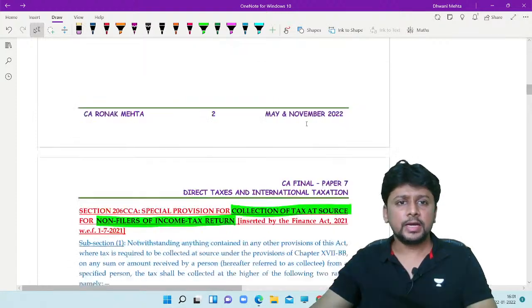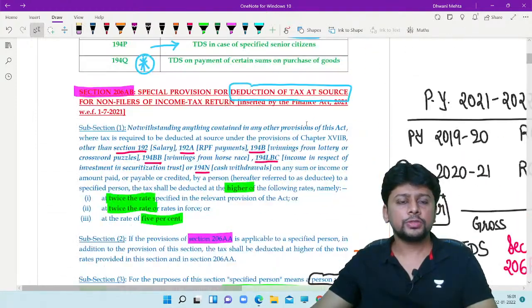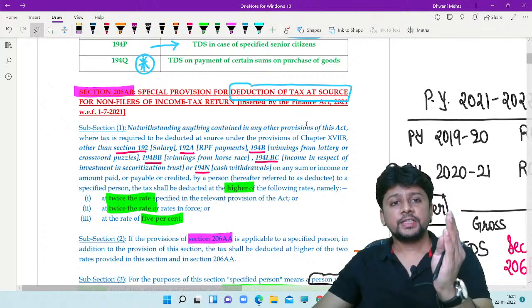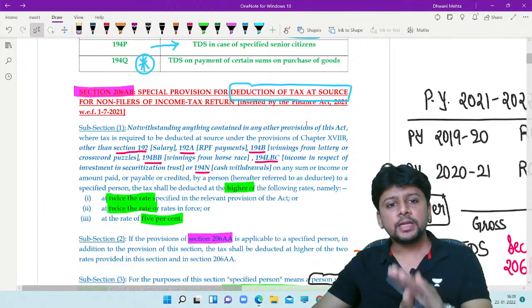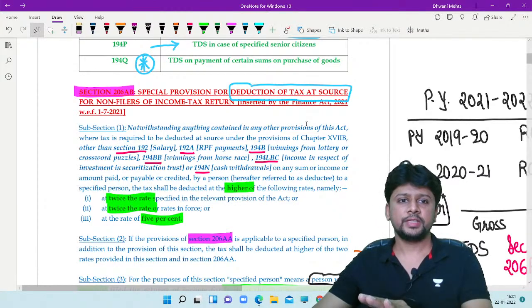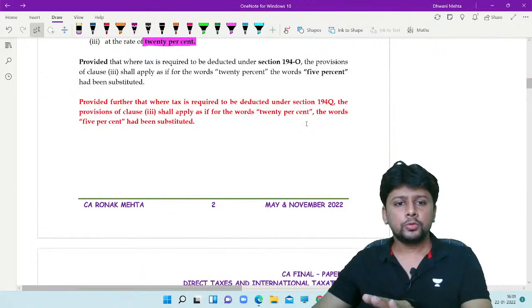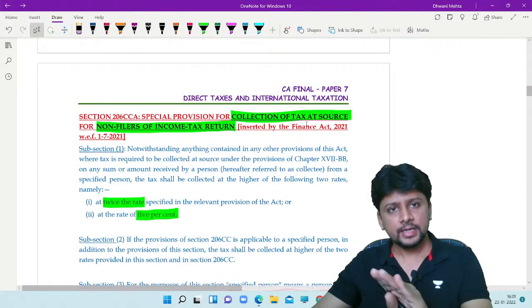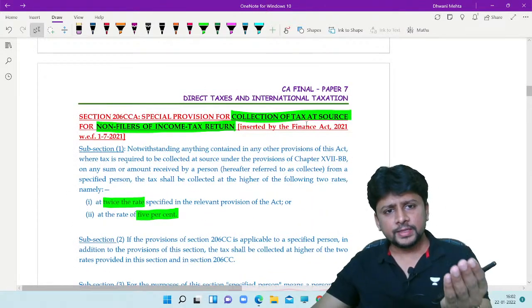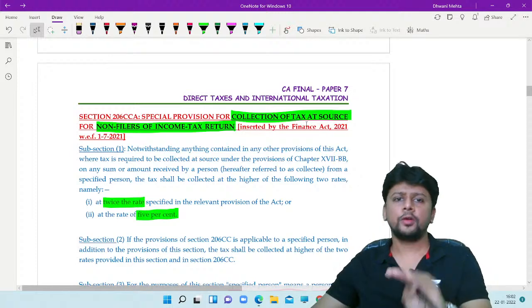If you just glance through the new section 206AB, it says twice the TDS rate or 5%. 206CCA says twice the TCS rate or 5%.